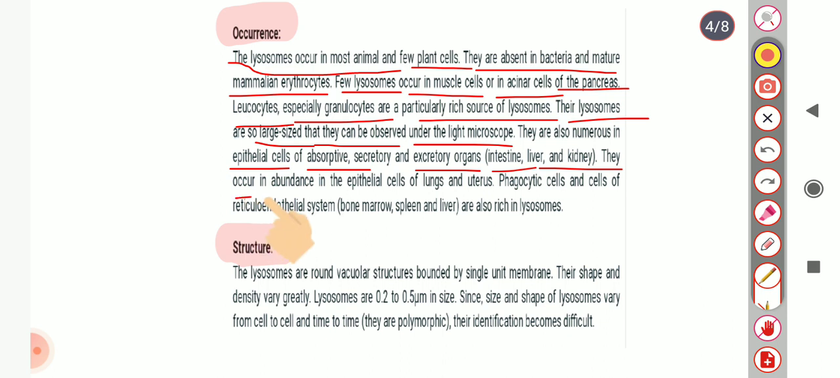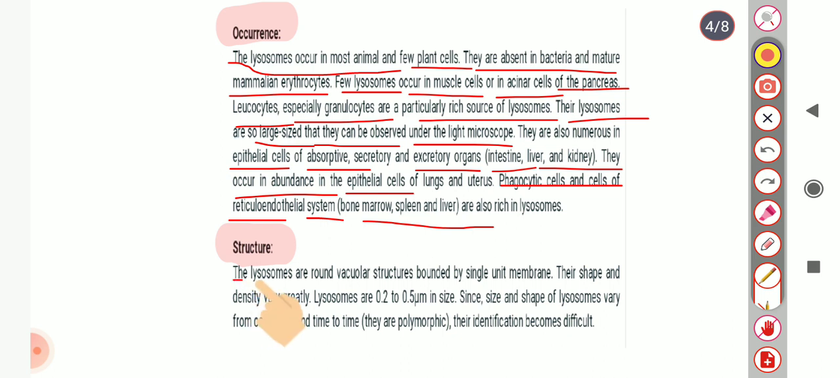They occur in abundance in epithelial cells of lungs and uterus. Phagocytic cells and cells of the reticuloendothelial system, bone marrow, spleen, and liver are also rich in lysosomes. Means they are mainly present in epithelial cells, lungs, uterus, phagocytic cells, cells of the reticuloendothelial system, bone marrow, spleen, and liver.